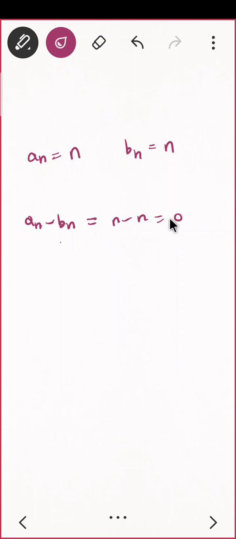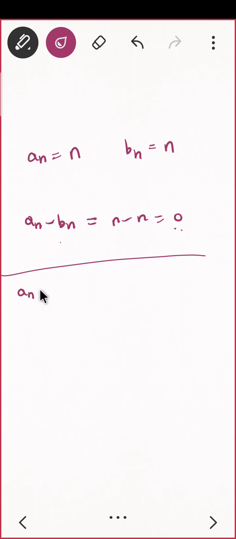So you are having subtraction is 0. That means subtraction is a constant sequence. Every constant sequence is convergent and converges to the same value, but they are divergent. Do you agree? And one more thing we have proved.